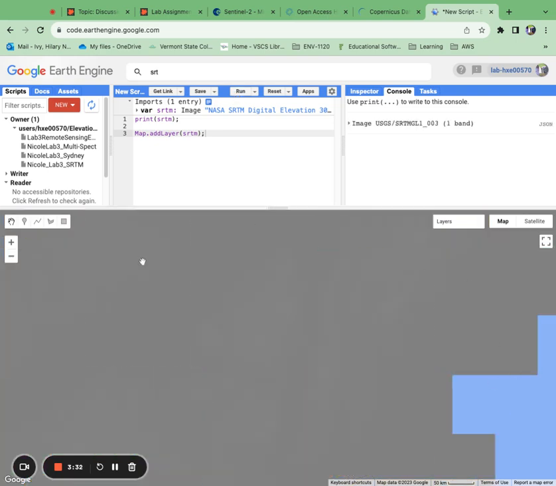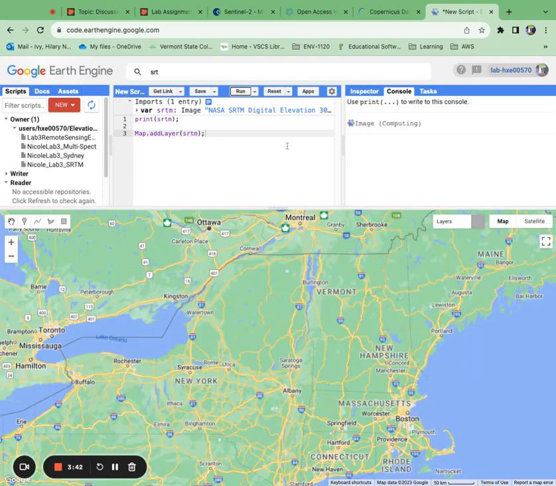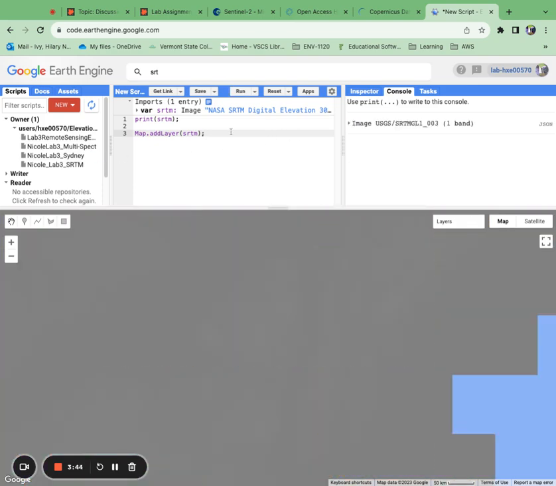Oh, and we have this big grayscale image. The reason this happened is that we didn't specify any parameters for the maximum and minimum reflective values that we want to see here. So I'm going to go ahead and add those now. For this particular one, since we're dealing with elevation, we're looking at above sea level elevation. You could, in theory, put any values into the map parameters, but I'm going to go with a smaller range. Okay, so now this looks familiar.